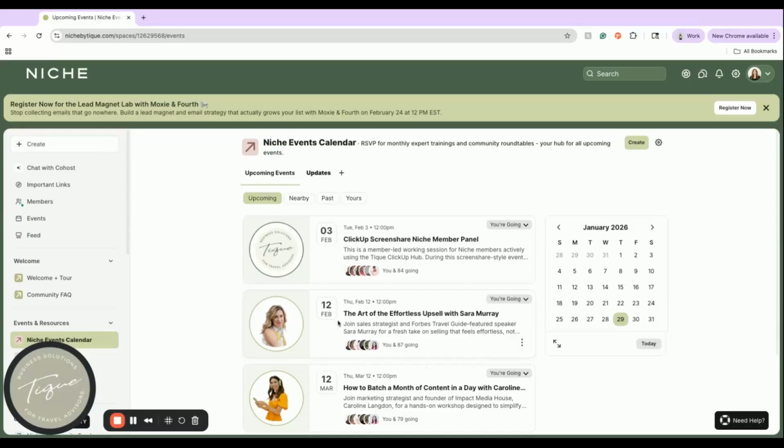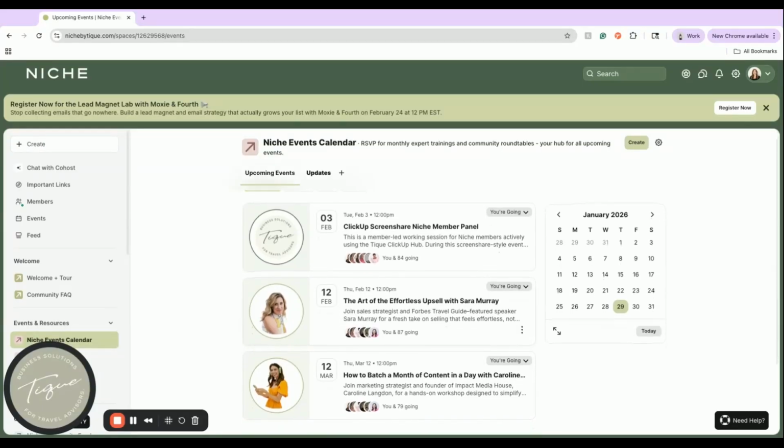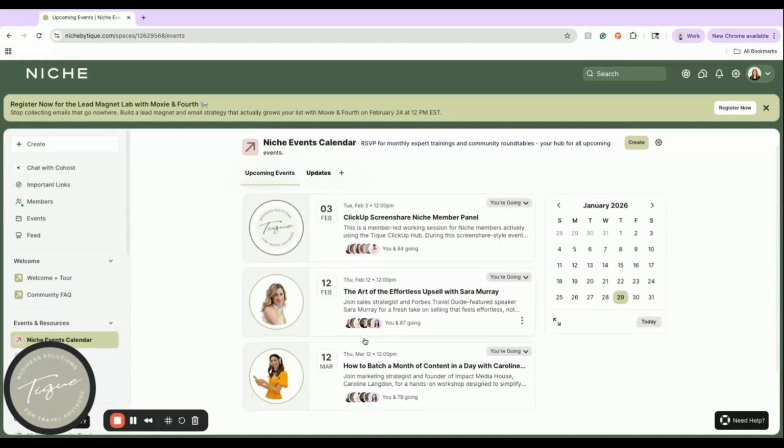You can come to this tab and always find out what you need to find out. Then we have our niche events calendar, and this is set up through the end of Q1. So we have already had our January event, obviously, but we have on February 3rd, a ClickUp screen share. And this is where multiple niche members are actually going to share their best practices in our ClickUp Business Hub that they've purchased and set up for their own business. Then we have a training on February 12th, which is one of our monthly trainings with Sarah Murray. She is a sales expert, and she's going to talk about the art of the effortless upsell.